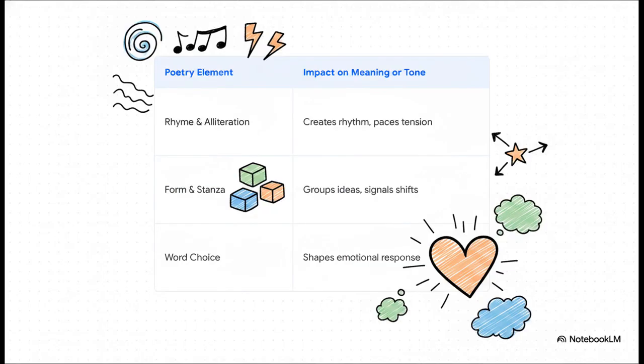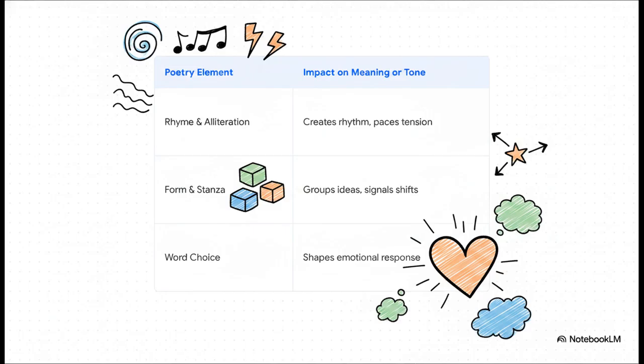Now, what's really interesting about how these elements break down is that they essentially act as a master cheat sheet for decoding a poem's mechanics. Rhyme and alliteration aren't just there to sound pretty. They create rhythm, emphasize specific feelings, or even accelerate the pacing to build tension. Then you have form and stanzas, which visually group ideas together, signal a shift in time, or